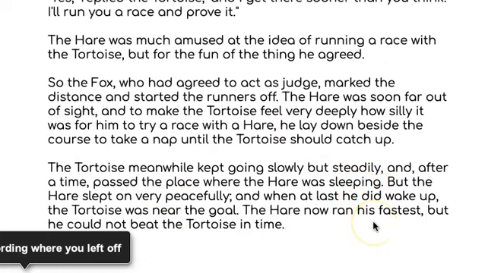Okay, let me continue reading. "But the hare slept on very peacefully, and when at last he did wake up, the tortoise was near the goal. The hare now ran his fastest, but he could not beat the tortoise in time." I'm going to end my paragraph like this because, when we look at the line "But the hare," there is no new subtopic, because we already know that the hare was sleeping. There is no change in time, no change in space.